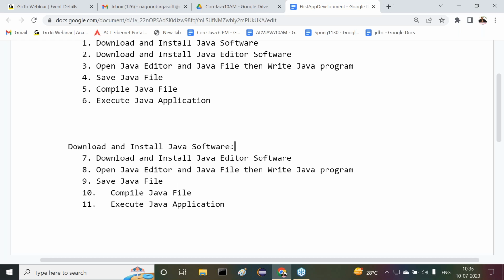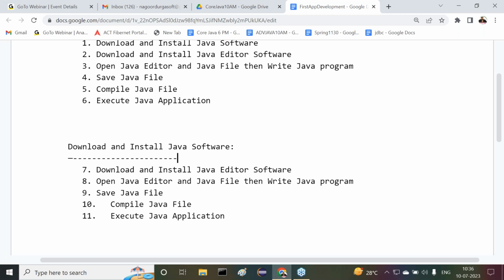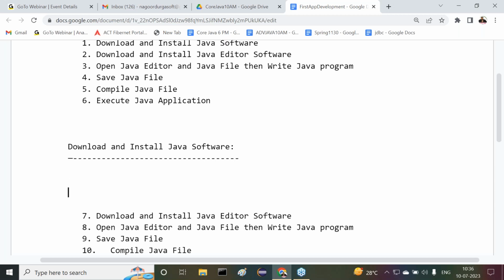First of all, download and install Java software. In my system, I already have Java softwares. So let me uninstall them. After that, in front of you, I want to install all the Java softwares. Okay. See this now.